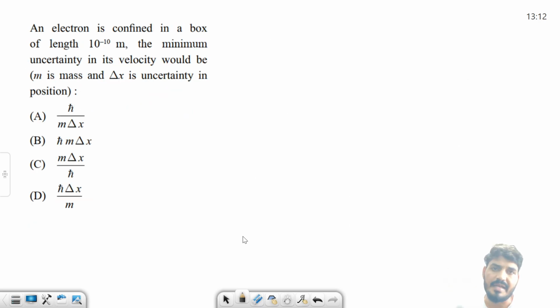This is a very simple and straightforward question. An electron is confined in a box of length 10 to the power minus 10 meter. What is the minimum uncertainty in the velocity if uncertainty in position is given to us, delta x? Very simple, you know the uncertainty principle. Delta x, delta p is greater than or equal to h cut, or sometimes it is h cut by 2 as well. Fine. And what is p? P is nothing but mv.